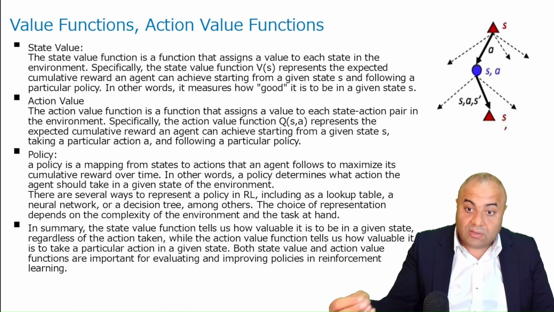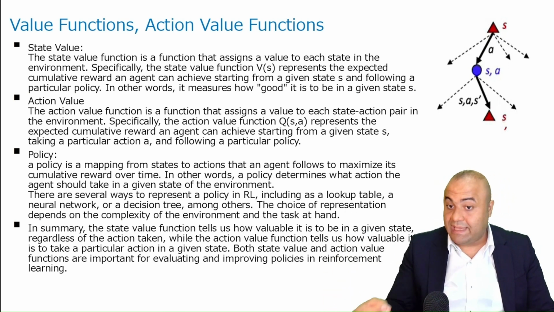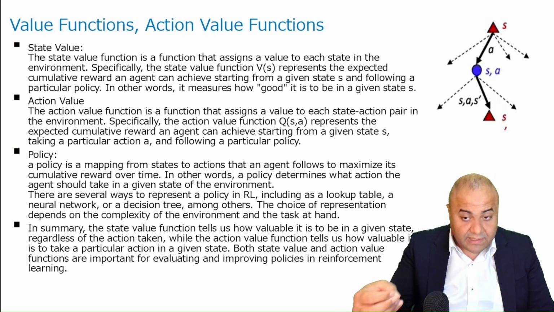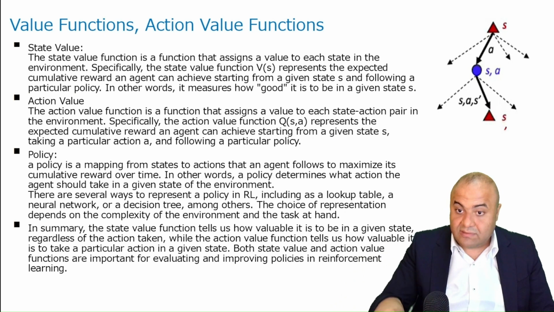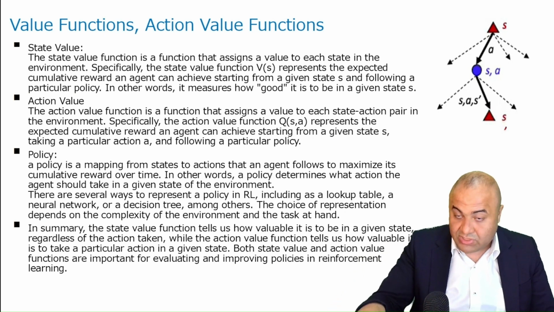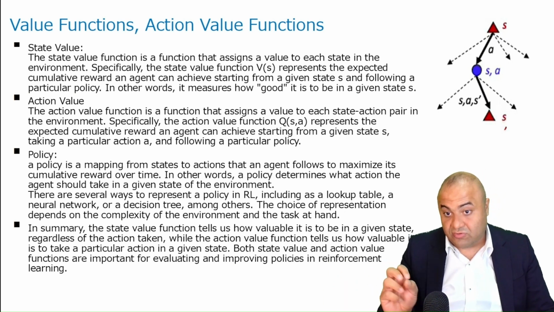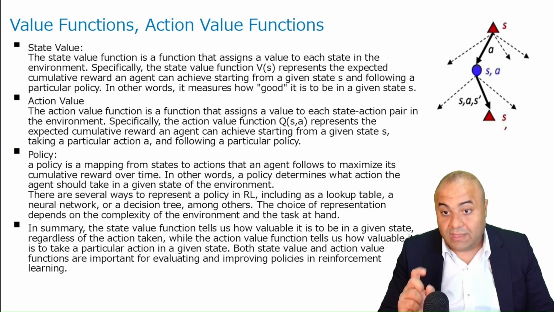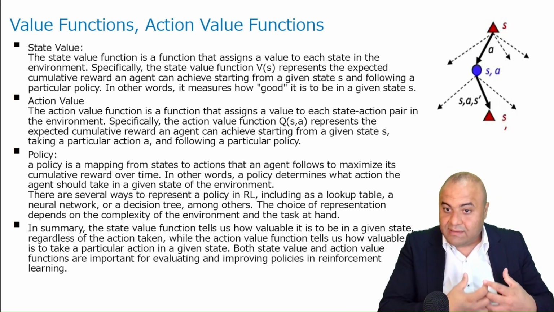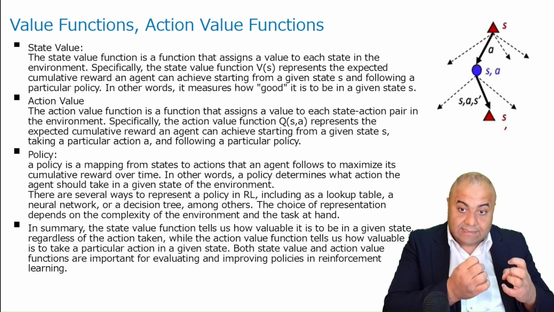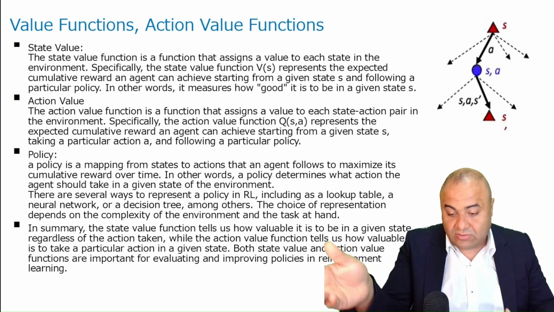So this is going to be our action value. And of course, if we have A slash, then again we have a different action value, because the expected reward that we will get starting from this state and taking this action, A slash for example, will be different. Of course, take into consideration that both of them follow the same policy, which is again the same way the agent will take actions in particular states.